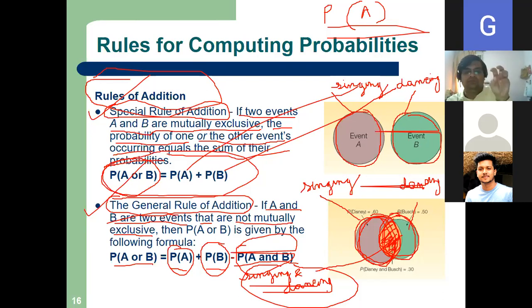So this much you remember. If two events are mutually exclusive, we'll use the rule of addition. If two events are not mutually exclusive, we'll use the general rule of addition.